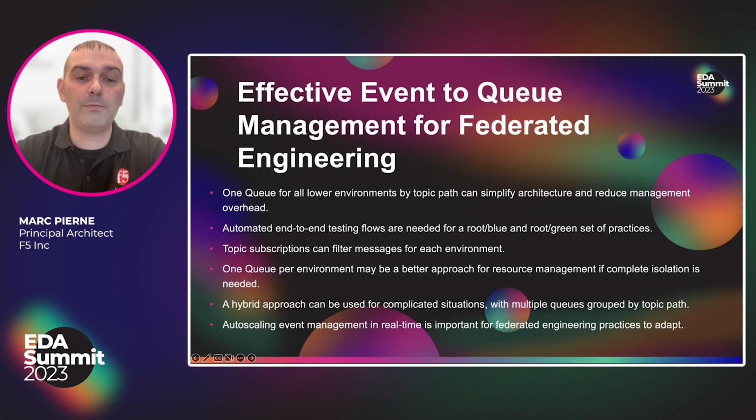However, if you have data domains that need to ensure complete isolation between environments, using one queue per environment may be a better approach for resource management. For complicated situations, one thing you can consider is a hybrid approach, where you use multiple queues for each environment, but group them by topic path. For example, you could have root dev in a queue for all messages related to the development environment, and then sub-queues within that queue for specific application components or modules.